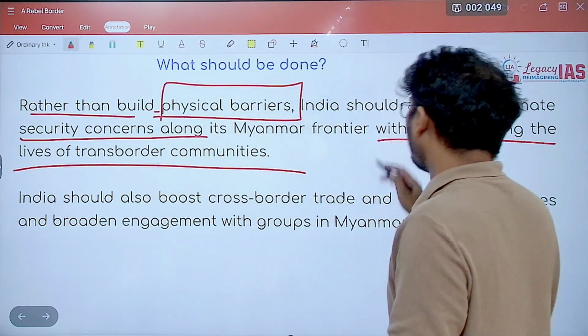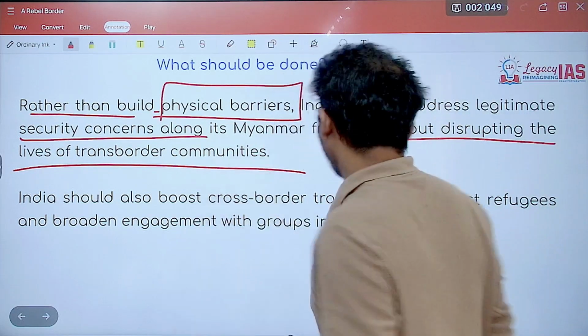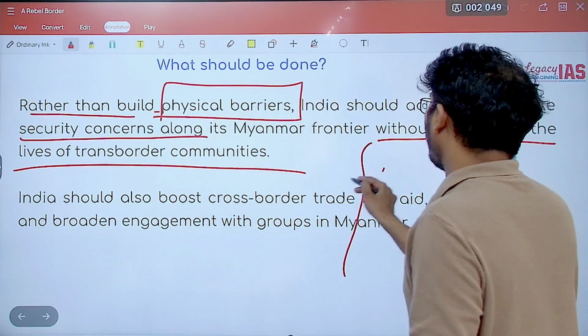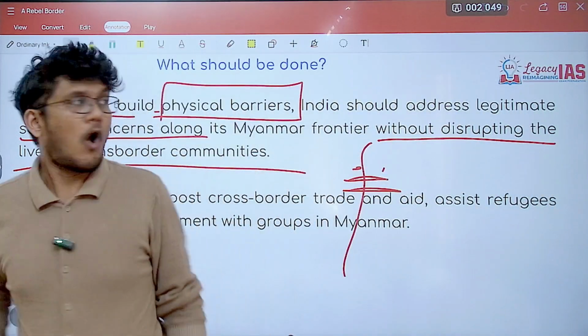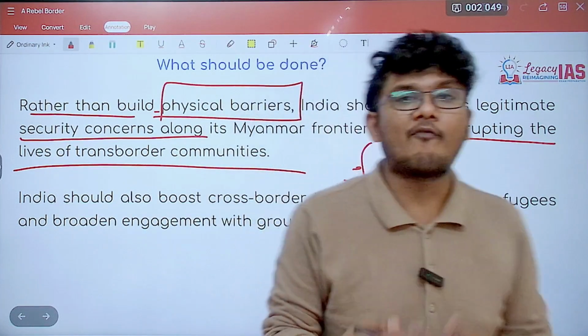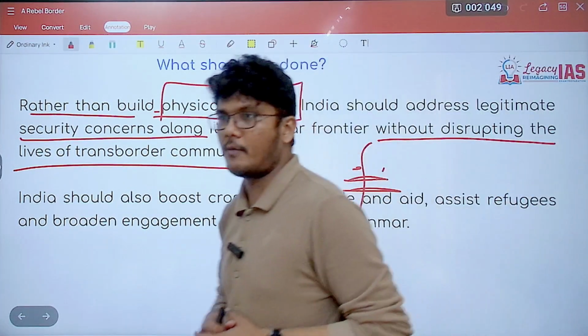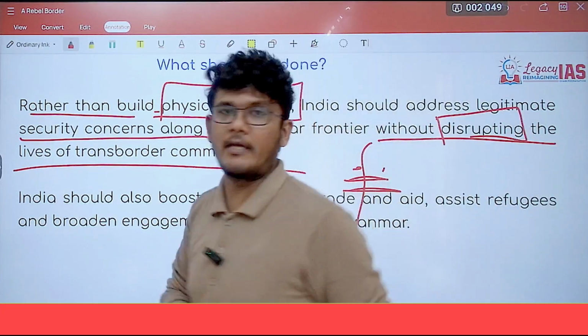Trans-border communities means if this is the border, people are staying here as well as here. They are moving from here to here very frequently, right? On the borders, on either side, the movement is there. All these communities should not be disrupted. That is what the thing is.